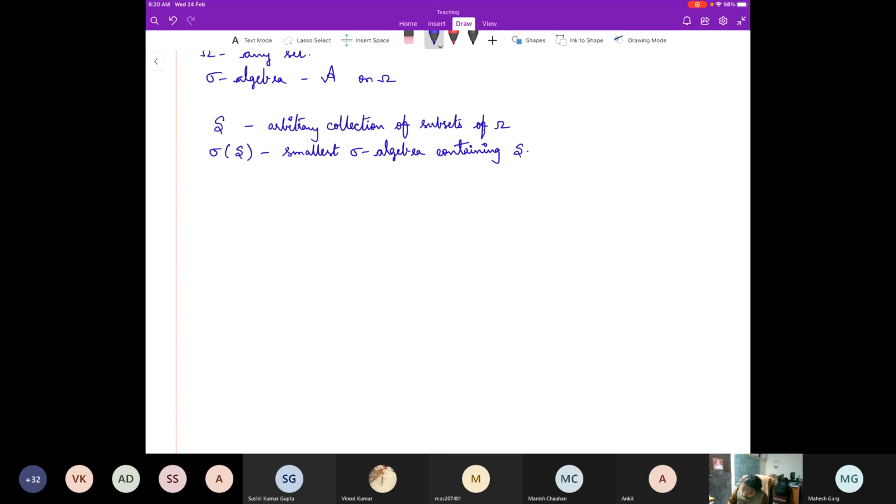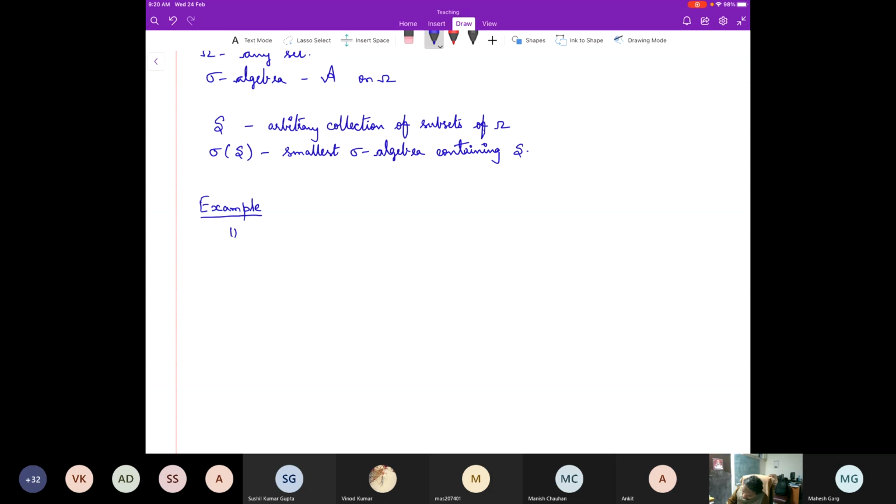So, let's look at an example. This is one of the most important ones. In fact, we also saw how to generate. Fine. So, let's look at an example, an important one which is generated by some collection.